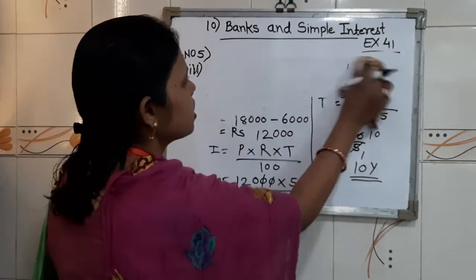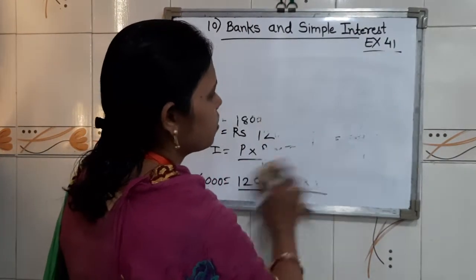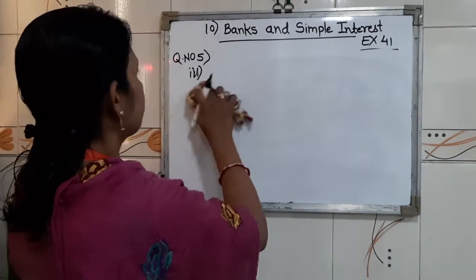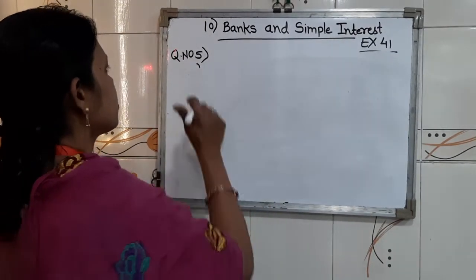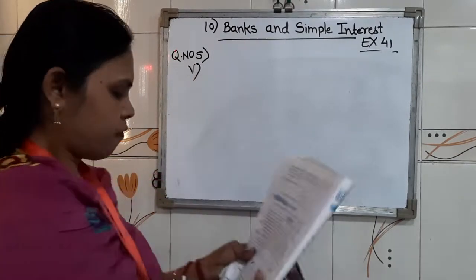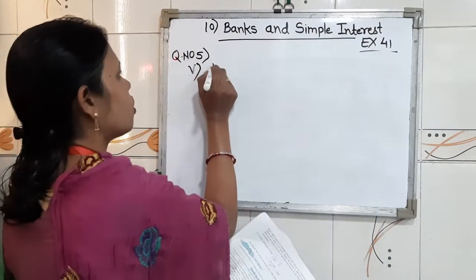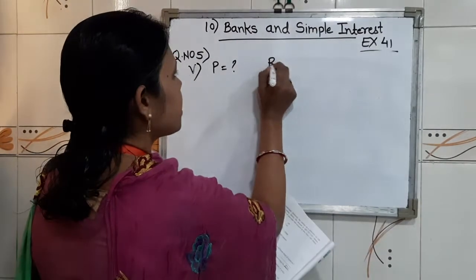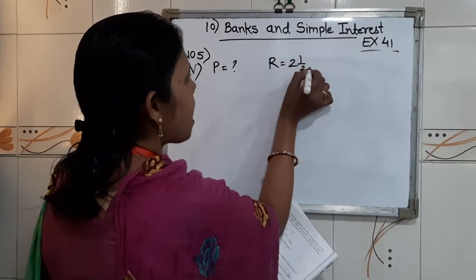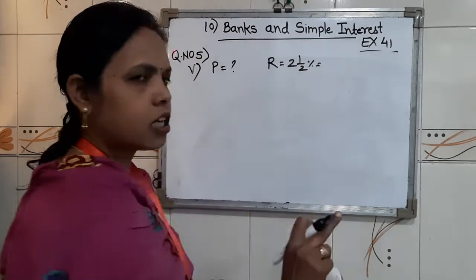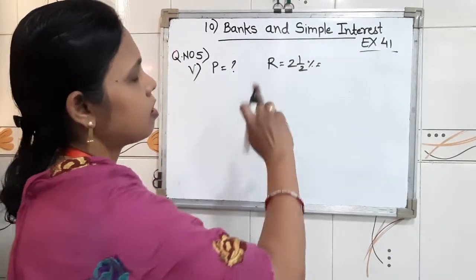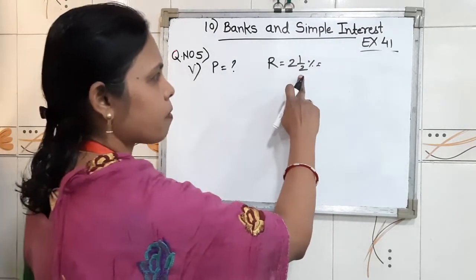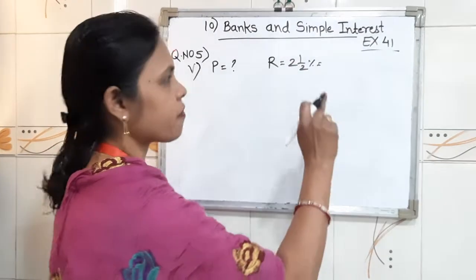So, children, in question number 5, principal not given, P equal to question mark. Rate of interest 2.5%. Children, this one is an improper fraction. First, make this into a proper fraction.